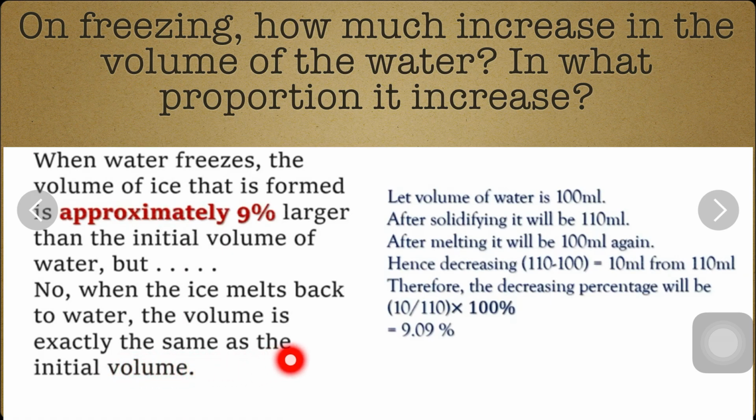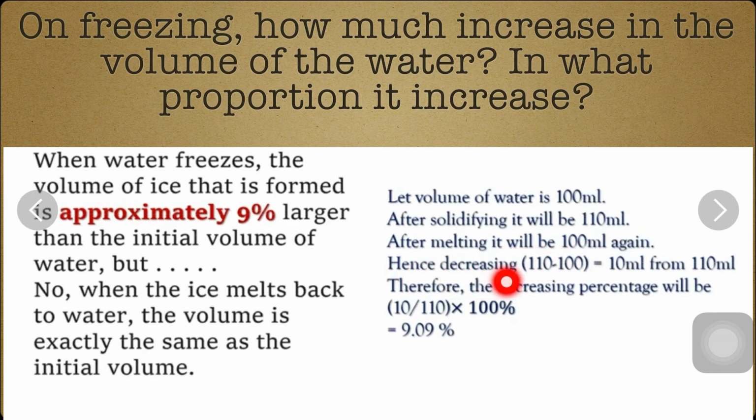So let the volume of water be 100 ml, for example. After solidifying, it will be 110 ml. 10 ml extra. After melting it will be 100 ml again. When it is melted again, it comes back to the same volume, that is 100 ml.